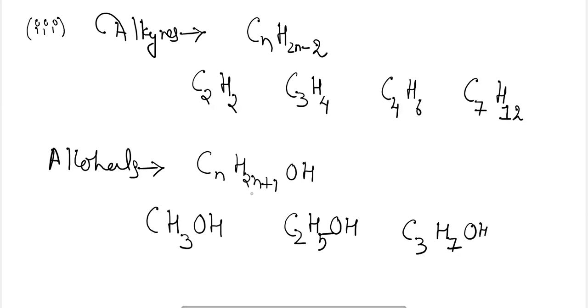It is following this rule only. You can see that C1 means 2 plus 1, C2 means 4 plus 1, C3 means 6 plus 1. So like this we are increasing the homologous series and the formation of the compound is taking place. This particular general formula is termed as the word root.